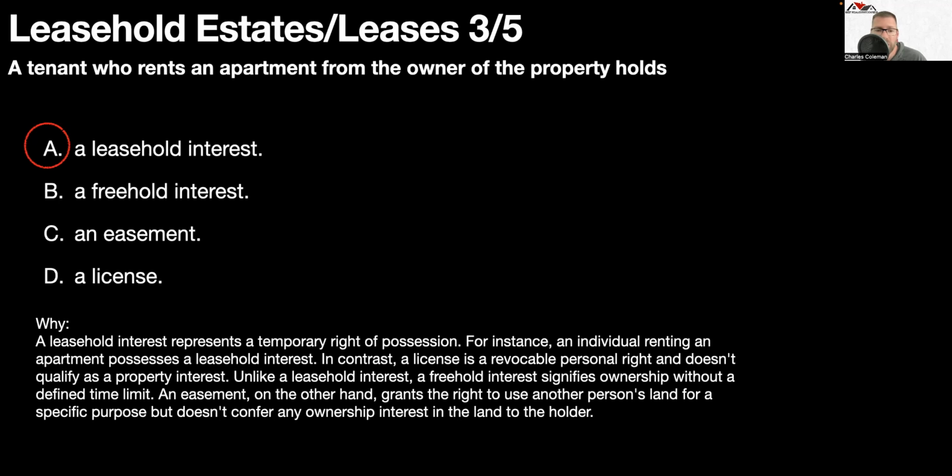Unlike a leasehold interest, a freehold interest signifies ownership without a defined time limit. An easement, on the other hand, grants the right to use another person's land for a specific purpose, but does not confer any ownership interest in the land to the holder.